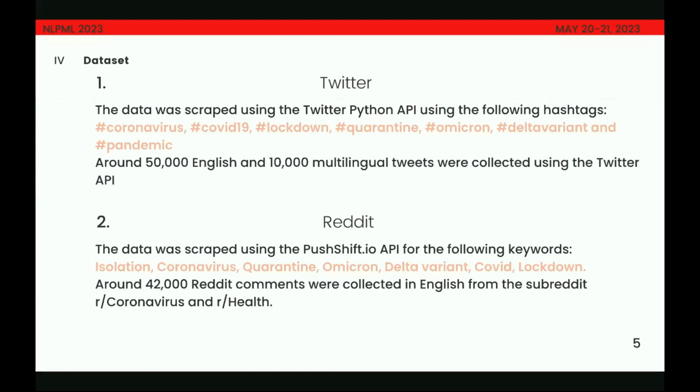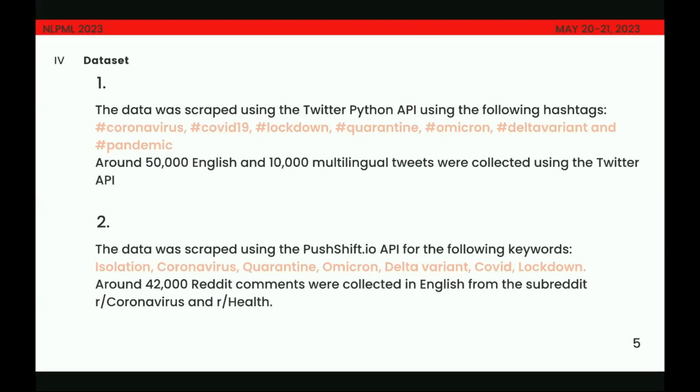Similarly, for Reddit, we used the pushshift.io API for the following keywords: isolation, coronavirus, quarantine, Omicron, Delta variant, COVID, and lockdown. And we chose the r/coronavirus and r/health subreddits, and we extracted about 42,000 Reddit comments.